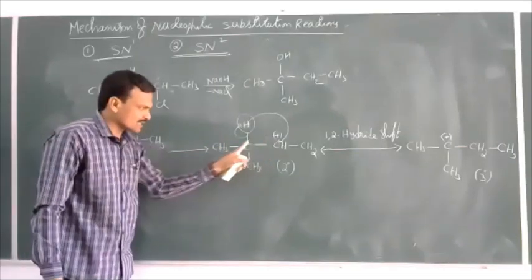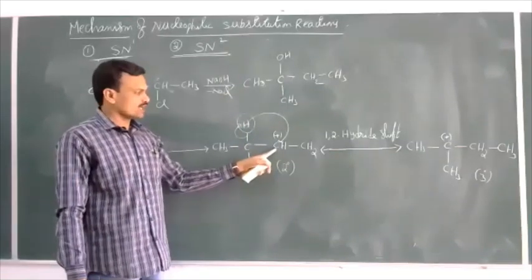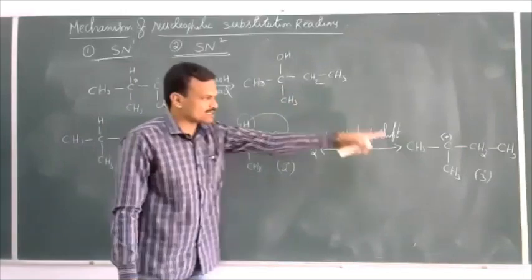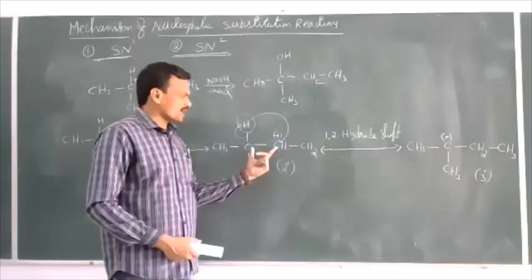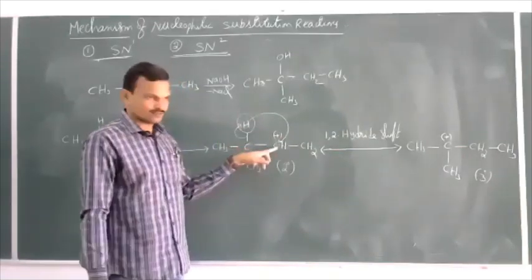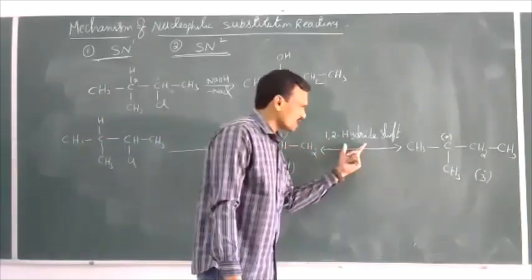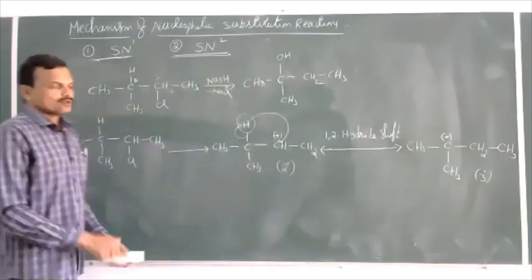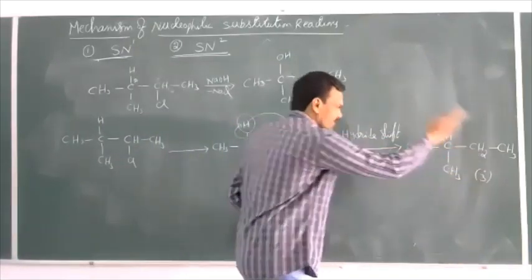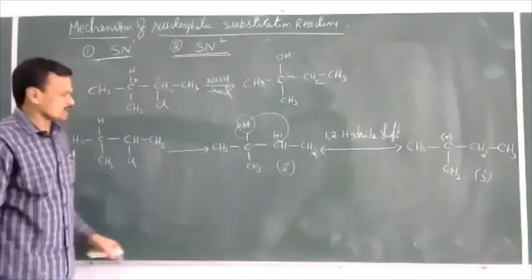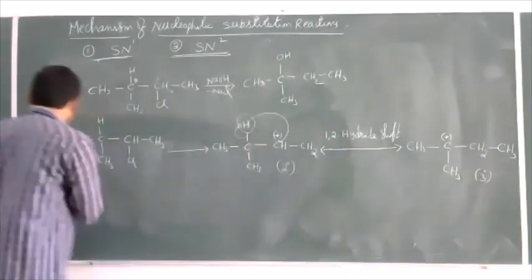So from the adjacent carbon of the carbocation, a hydride ion is transferred to the carbocation. Then the secondary carbocation rearranges to give a tertiary carbocation. Hydride ion shift takes place from one carbon to another carbon. That's why this is called a 1,2 hydride shift. So by this 1,2 hydride shift, we get a more stable tertiary carbocation from the less stable secondary carbocation. This is the rearrangement involved in the formation of carbocation. This is step one.